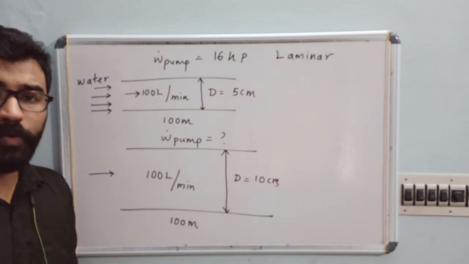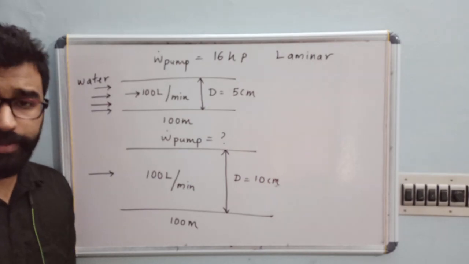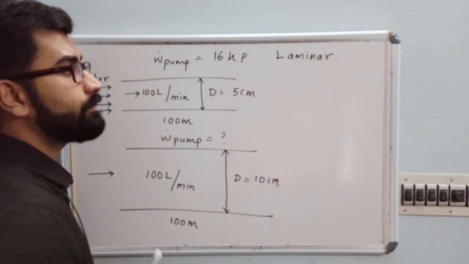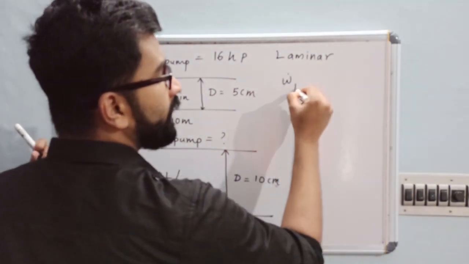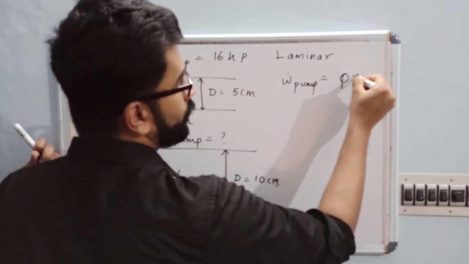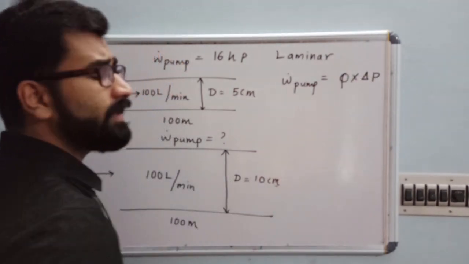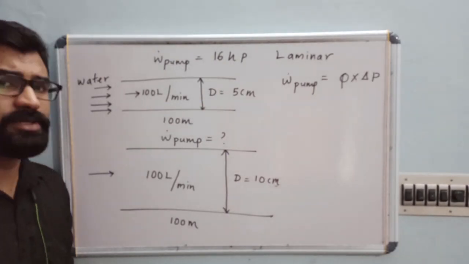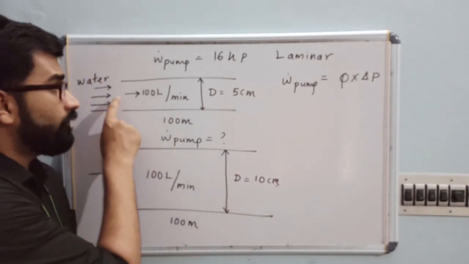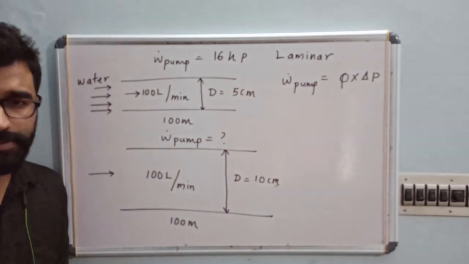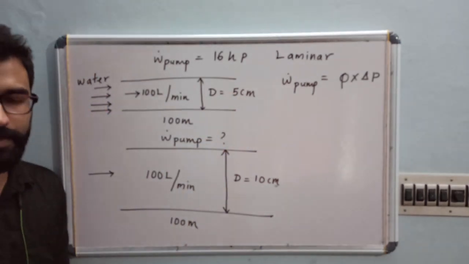Now, first of all, how to calculate this? What are the equations you have? It is a laminar flow that is given. So, what is the pumping power equation? I hope you have the equation for pumping power. Pumping power is equal to Q into delta P. What is delta P? Delta P is your pressure drop. What is the meaning of pressure drop? It is the pressure loss from point 1 to 2. When you have a flow from point 1 to point 2, what is the energy loss? That is your delta P.